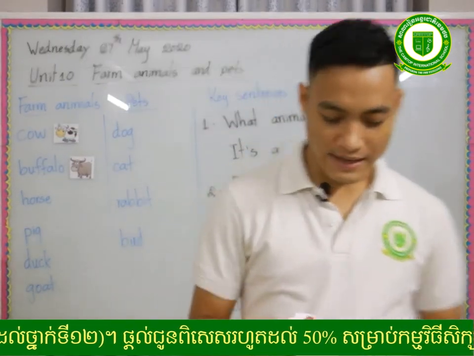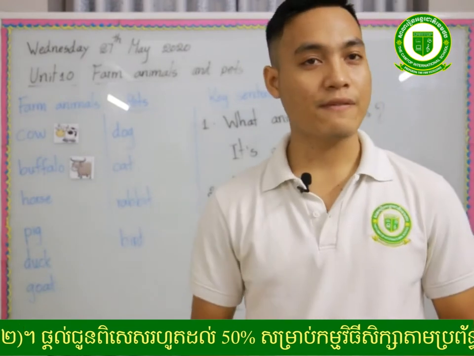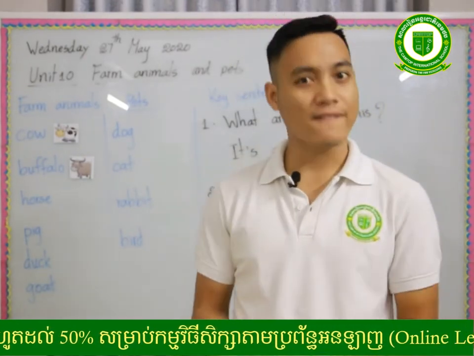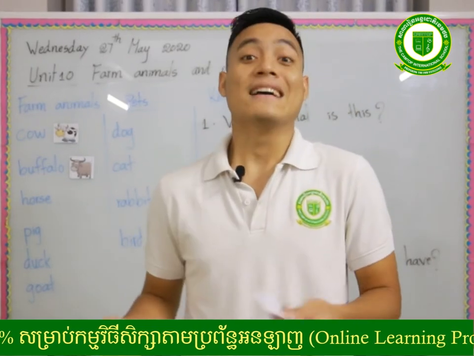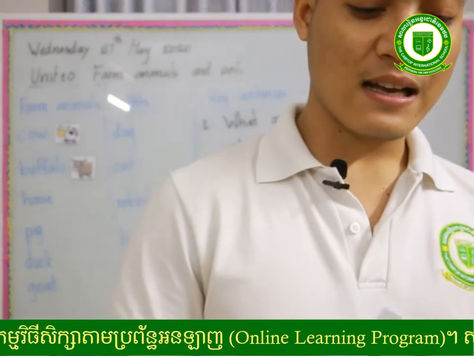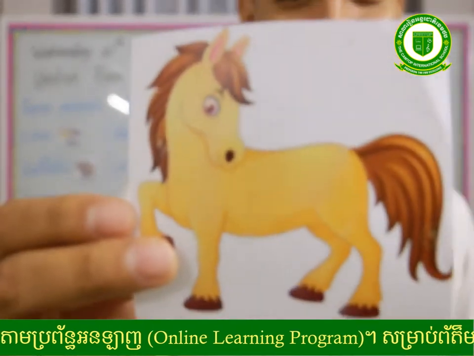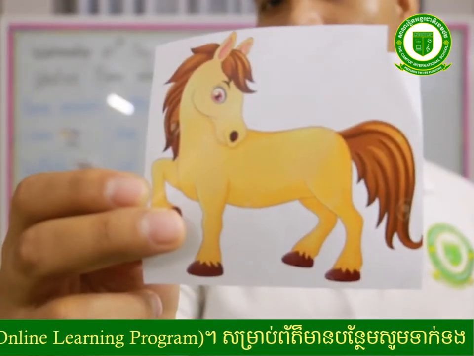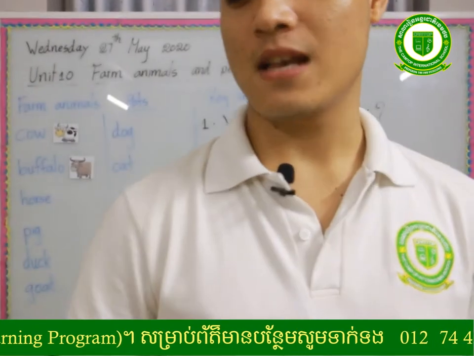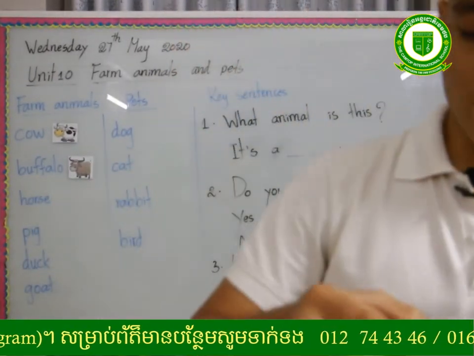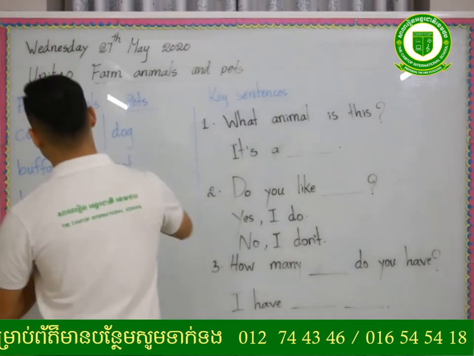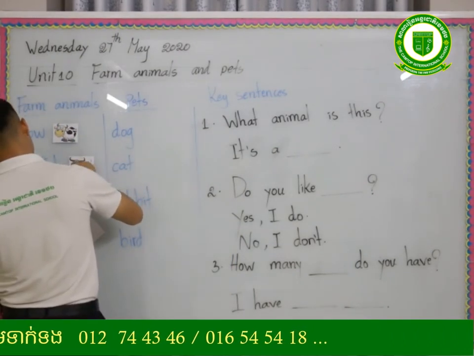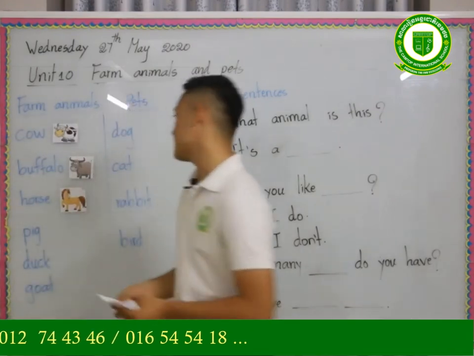The next one refers to the animal that runs very fast. Very fast. So what is it? Yes, that is horse. Read together. Horse. One more time. Horse. Yes, very great. Okay, that is horse, the animal that runs very fast.